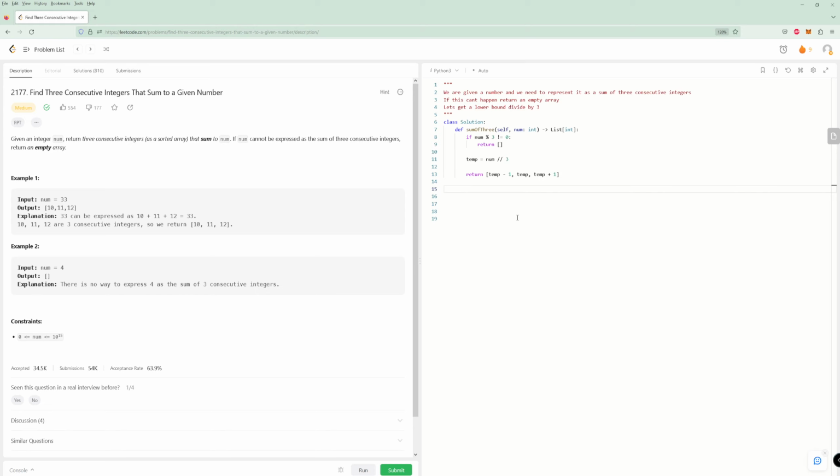But okay, anyway, let's do the time and space complexity here. This is obviously going to be big O of 1, right? This is as simple of an algorithm as it gets. We're just checking, can we divide by 3? And that's pretty much it. Then we just return an output of 3 variables. So, okay, that's it for this problem.